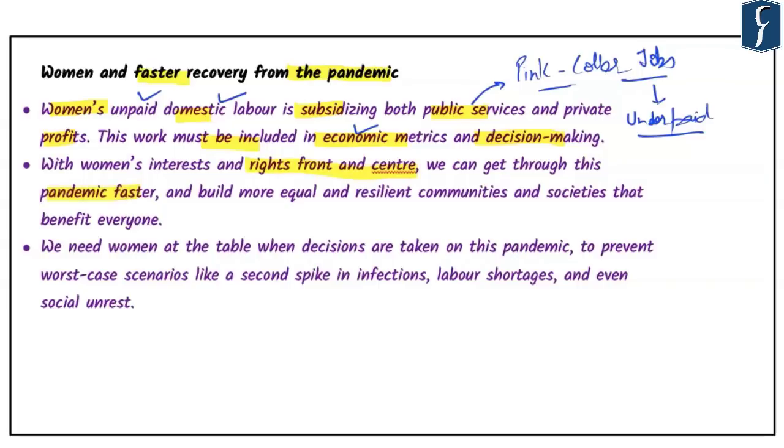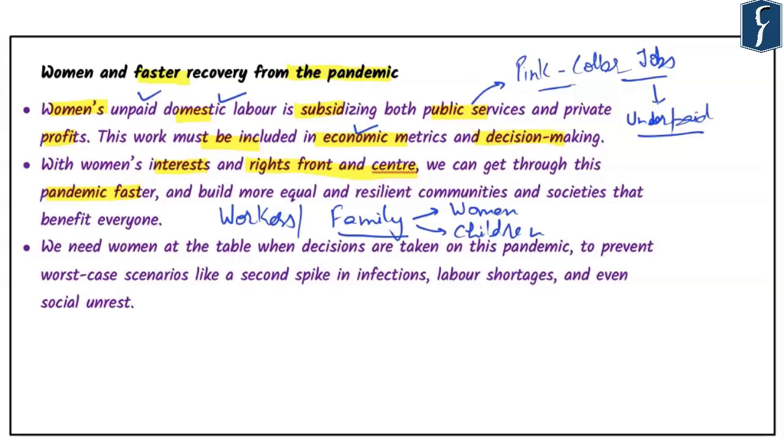Now we need to understand that whenever we try to talk about any kind of economic model or any kind of rehabilitation model, the focus is primarily workers. At the same time, the author's thinking is that we should make family the point of work for any kind of rehabilitation work. When we talk about family, the focus should be on women and children, and hence the author highlights that there is a need for women's interest to take precedence over everything else.